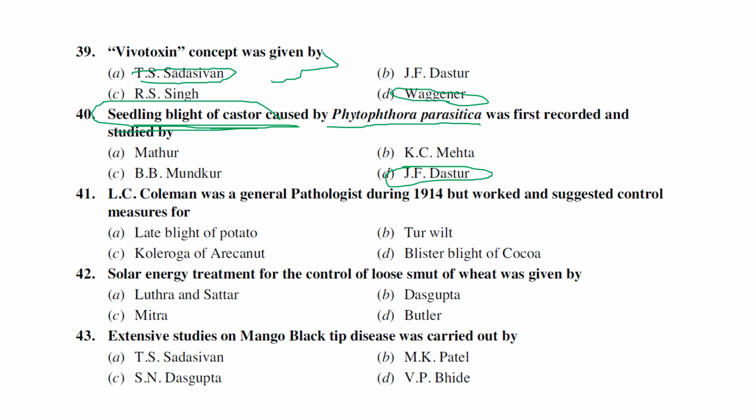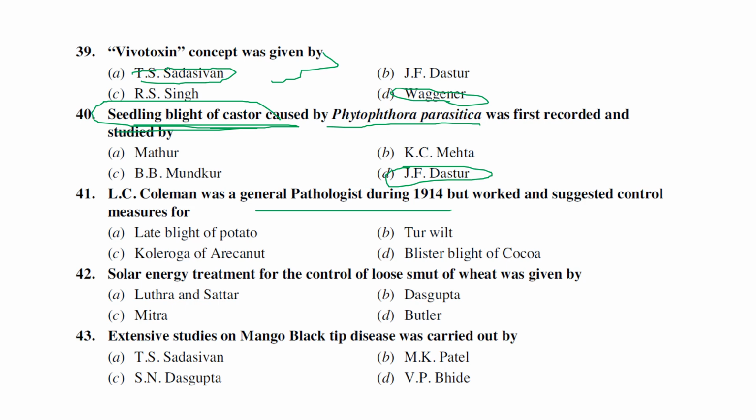So, what is the disease that was discovered by J.F. Dastur in castor? That is seedling blight of castor, which is caused by Phytophthora parasitica. And the next one is L.C. Coleman, a plant pathologist during 1914, and he worked and suggested control measures for which disease? Leaf blight of potato, tear wilt, blister blight of cocoa, and koleroga of areca nut.